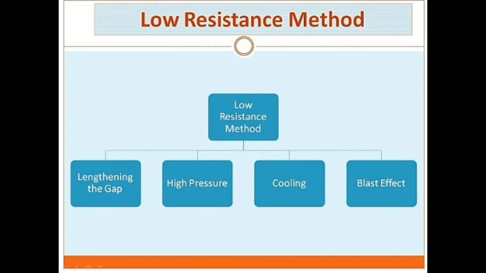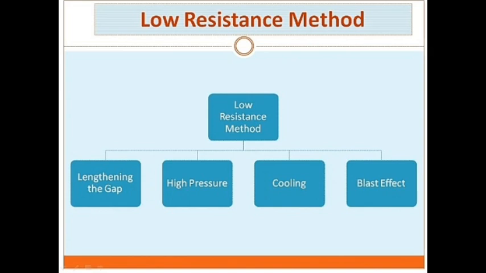In the second method, high pressure, if the pressure in the vicinity of the arc is increased, the density of particles continuing the discharge also increases.